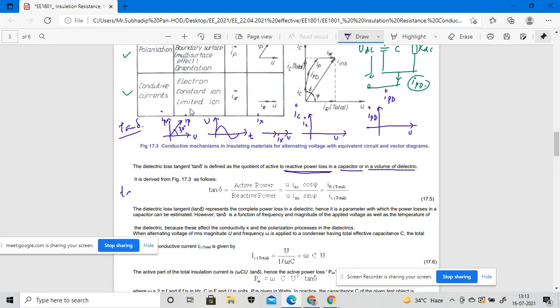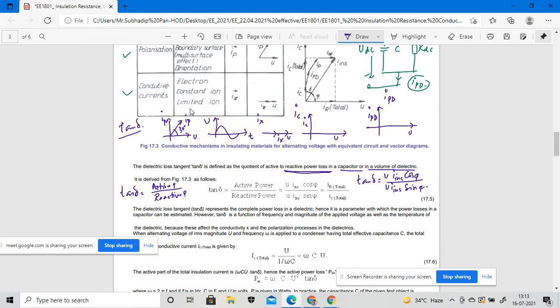So the equation that can be considered: tan delta is equal to my active power divided by my reactive power, right? So in case of active power by reactive power, my tan delta should be considered as U, the applied voltage, multiplied by the current into cos phi, divided by U multiplied by the current into sin phi.